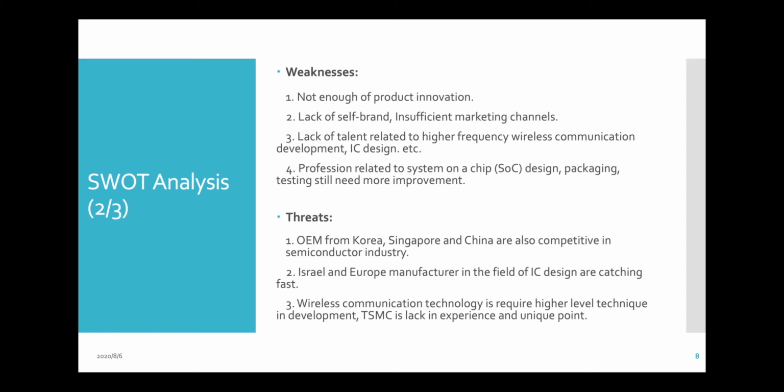Maybe it will come true some day, but right now it's impossible. Wireless communication technology requires a high level of technique in development, which TSMC does. So they are also lacking experience in a unique point, which counts as a threat because they're only one channel. It doesn't have other technology or other marketing channels for their own marketing.